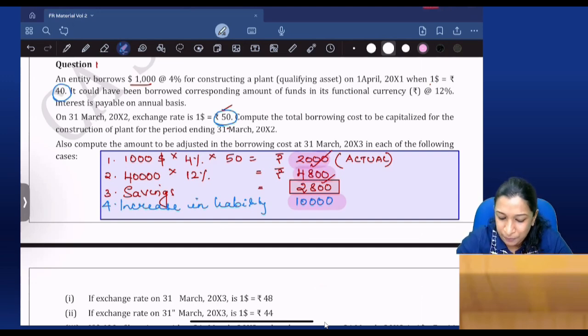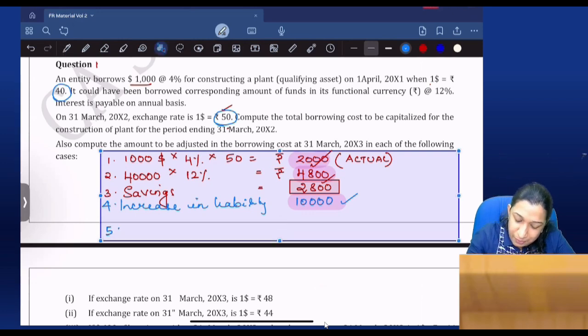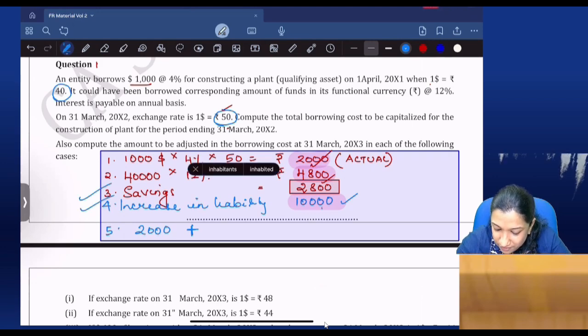Are you all listening? Anyway, so we are asking, can we capitalize this 10,000 also? Ind AS 23 says no, that is not possible. The borrowing cost that can be capitalized is step 1, 2,000, plus the savings or the increase, whichever is less, that is 2,800.